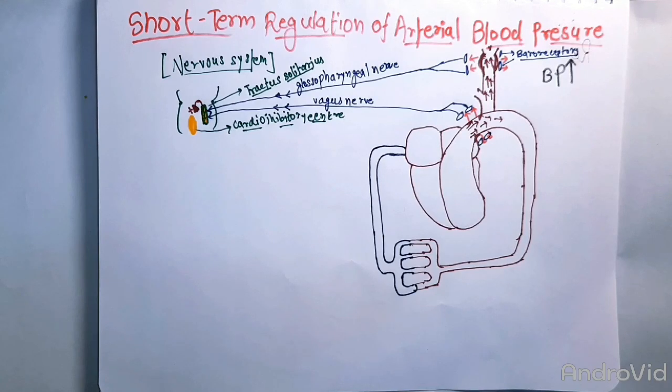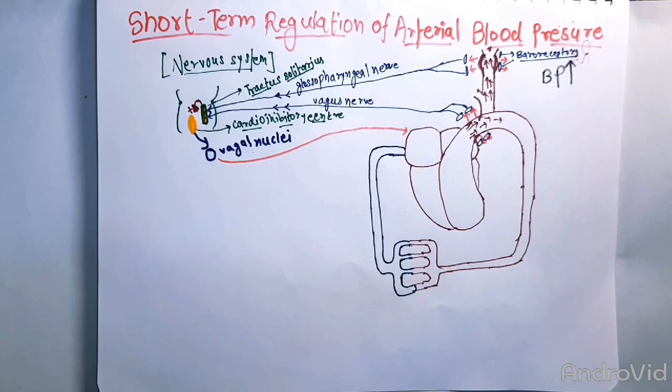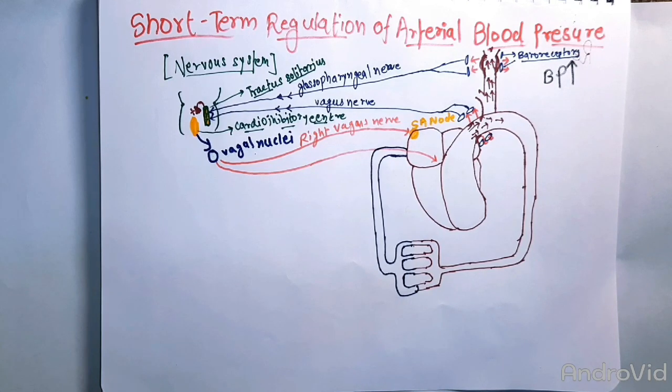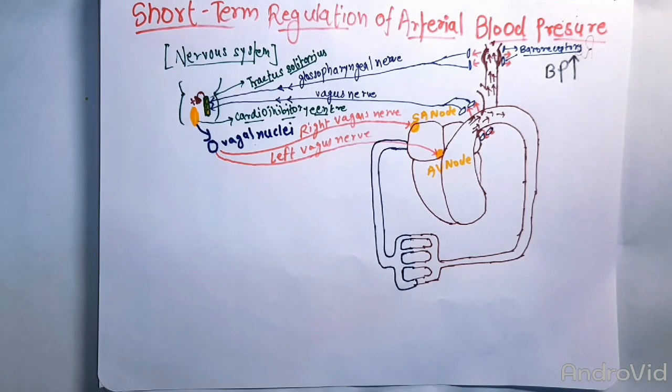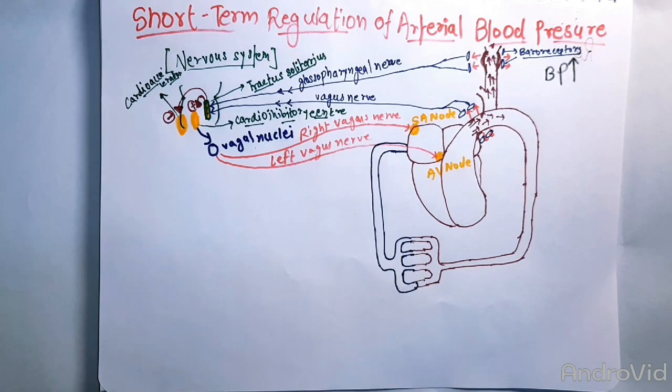This nucleus sends signals to the vagal nuclei, and the signals inhibit the SA node through the branches of the right vagus nerve, and also inhibit the AV node through the branches of the left vagus nerve. Then the contractility of the heart decreases, and the blood pressure falls. The tractus solitarius also inhibits the other nucleus, which is known as the cardio accelerator.